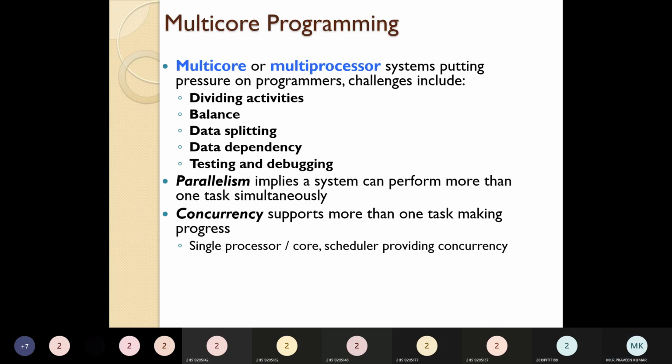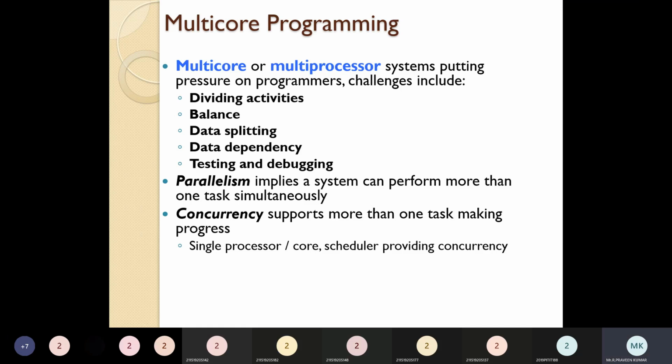Next thing, balancing. We are equally balancing based on efficiency and time, so you need to balance that data. Next one is data splitting. We also have to divide the activities based on the data. If one task does not need data from that resource, it may complete quickly, so we have to give it some other task based on that data. That way all the processes can complete on time. That's how data splitting plays a major role.